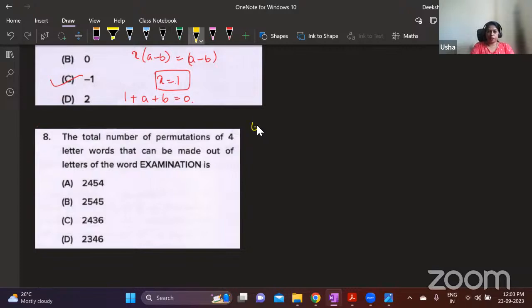You have E, X, A, M, I, N. After that, A is already written. T I'll write. Again, I is already written. I'll write O. N is already written. So how many letters are there in this case? 1, 2, 3, 4, 5, 6, 7, 8 letters.